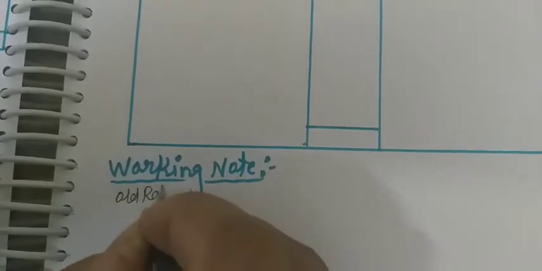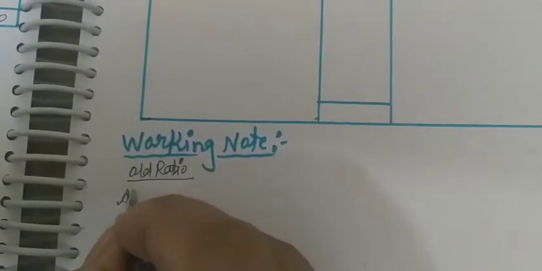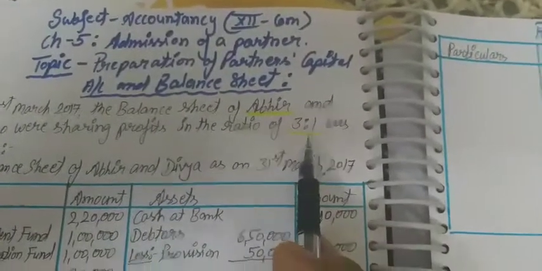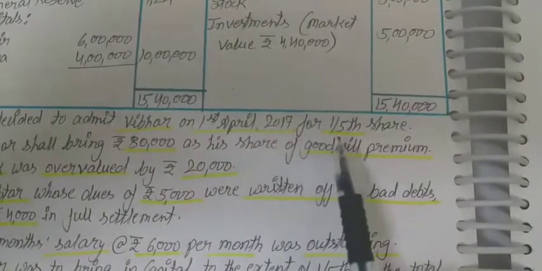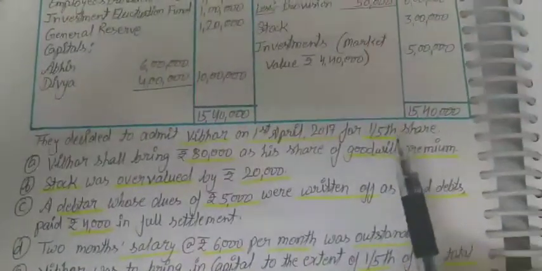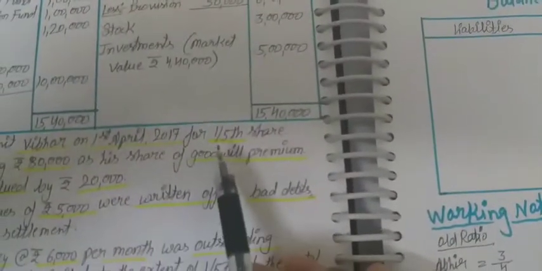So there is the old ratio, for Abhir the ratio was 3:1, so it means 3/4, and Divya, that is 1/4. Now Vibhor is admitted for 1/5, but how much share he is acquiring from both the partners is not mentioned. So then only he is getting 1/5 share from the firm.